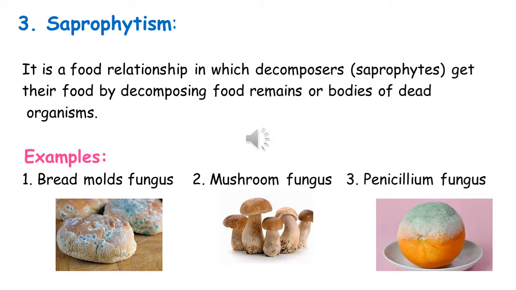Now we will talk about the third food relationship, which is saprophytism. Saprophytism is a food relationship in which decomposers or saprophytes get their food by decomposing food remains or bodies of dead organisms. Examples of some decomposers, such as bread mold fungus, mushroom fungus, and penicillium fungus.